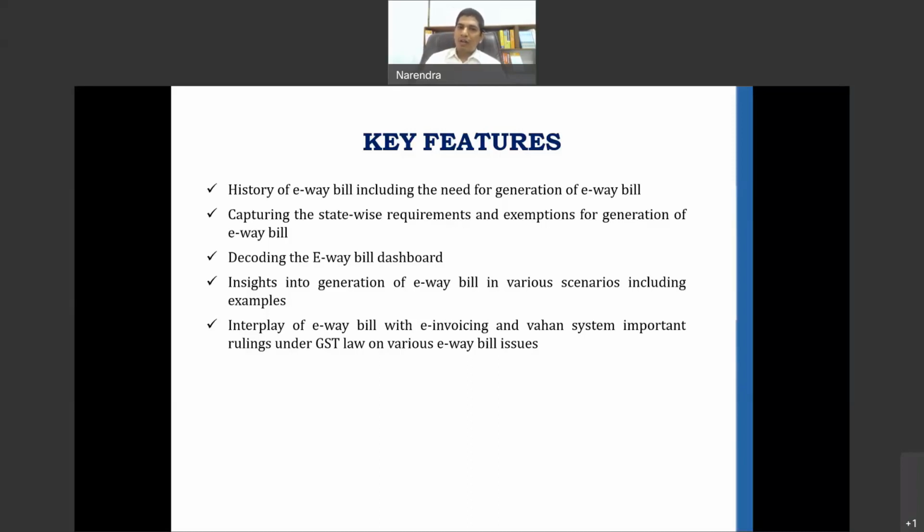We've also discussed at length various rulings, including the cases that we discussed before on the nominal penalty of 1,000 rupees. All those cases have also been covered in our e-way bill book.